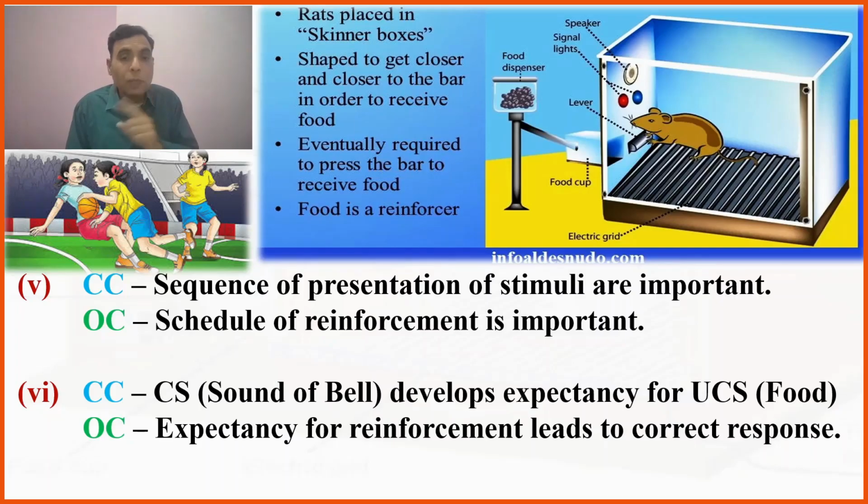Remember one important point here. In classical conditioning, there is a development of expectancy in the organism for the stimulus only, whereas in operant conditioning, the expectancy is for the reinforcement, not the stimulus.